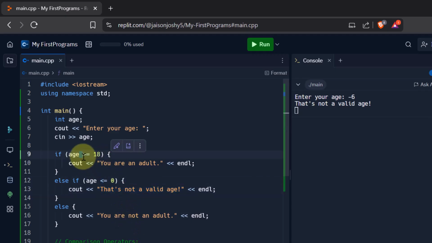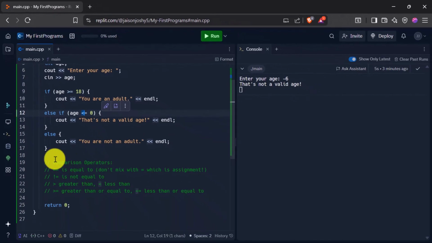So here for comparison, you can see we have used comparison operators like greater than or equal to, less than or equal to, and so on. So these are the other comparison operators that you can use in C++. We have equal to equal to, two equal to symbols. If you see it, it means you are trying to check if two values are equal. Okay, so if you have two values, let's say A and B, and you want to check if A is equal to B, then you will write A == B, which will check if A is equal to B.